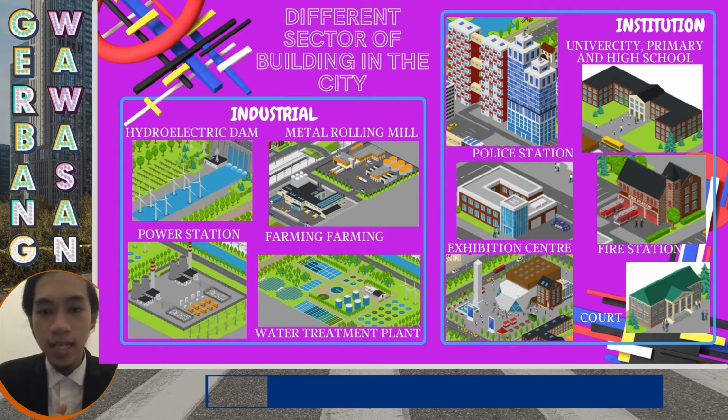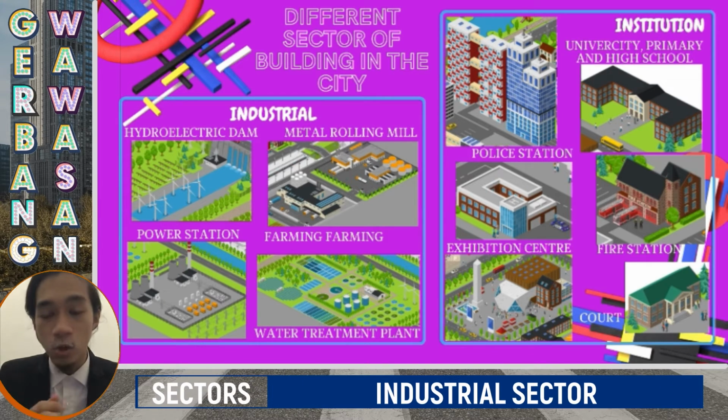The first sector is the industrial sector, which consists of a hydroelectric dam that generates electricity by converting potential and kinetic energy from water to electrical energy. Second is the power station, a storage of electrical power that supplies power to the city.